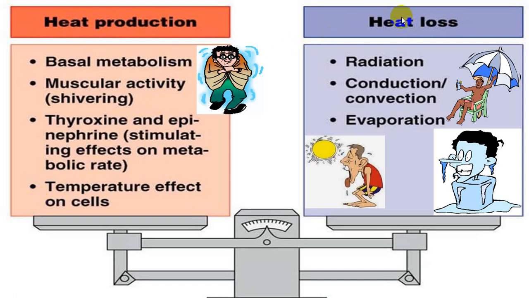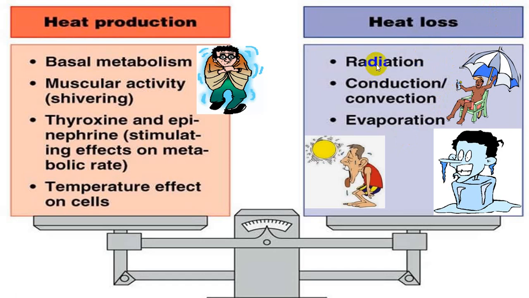Normally, you will have a heat loss by means of radiation, conduction, convection, and evaporation. But normally, we lose heat by means of micturition, that is urine, by means of respiration, that is in the form of vapor and loss by the respiratory system, and by a fecal loss, that is by the GI tract. And then maximum loss is by the skin in the form of sweating. This is the main loss.